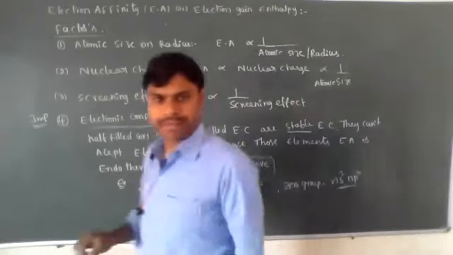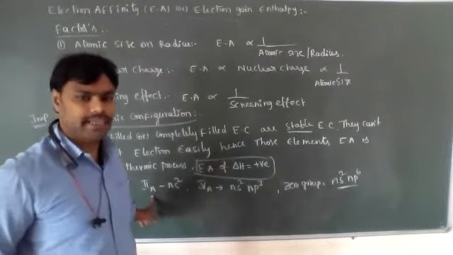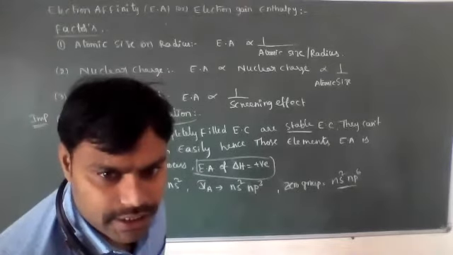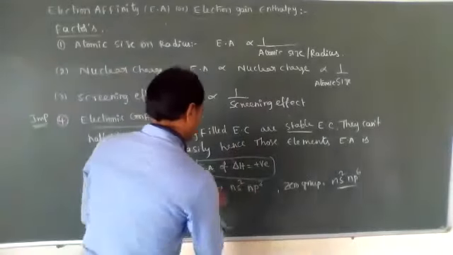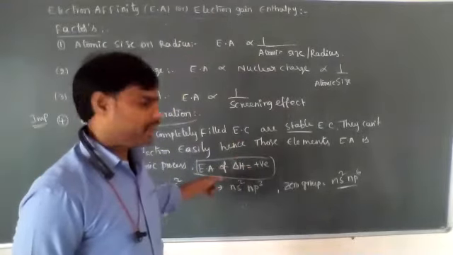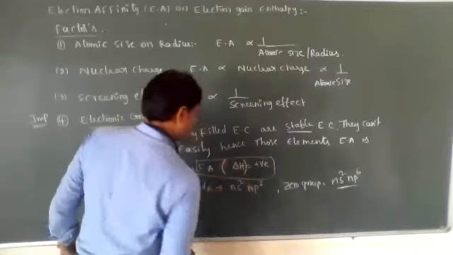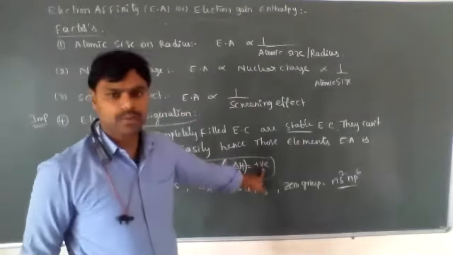ns2 np6. So whenever second A group elements are present, beryllium, magnesium, calcium, strontium. Delta means change in energy, change in enthalpy, symbol delta H. Already written above, electron affinity. The energy change delta H is positive.